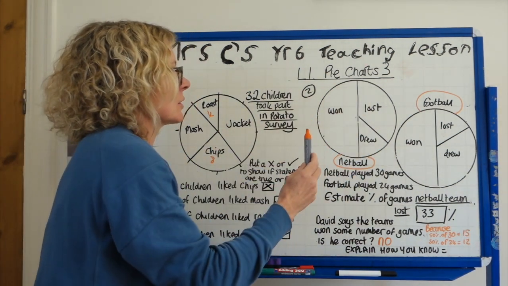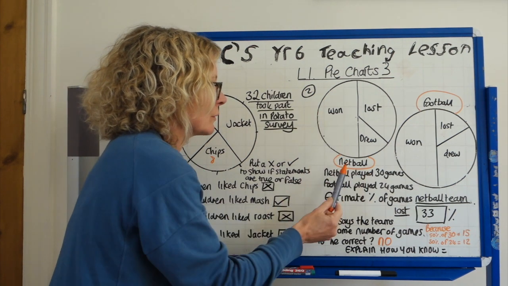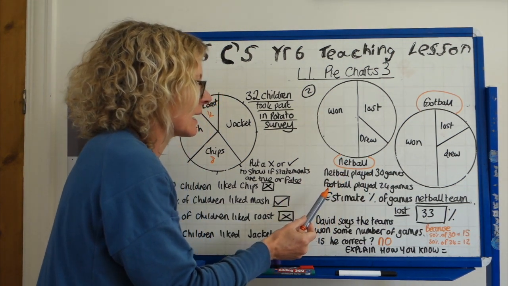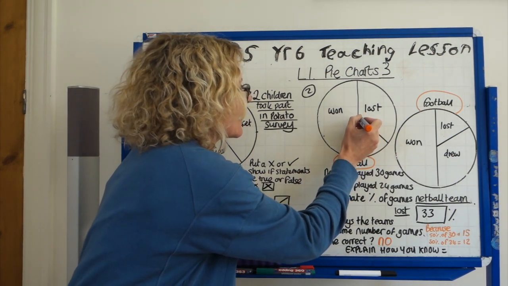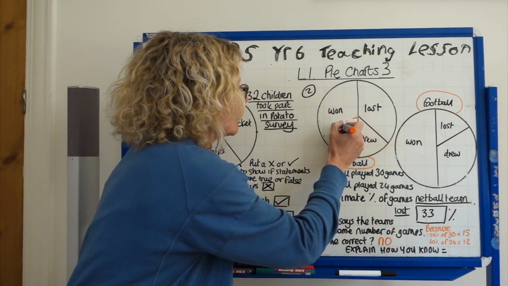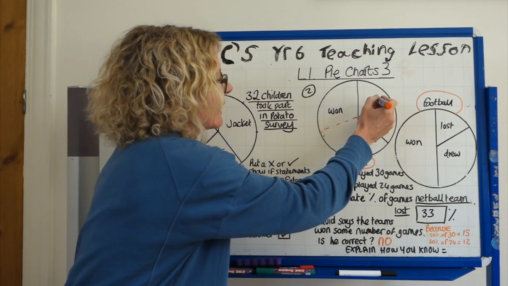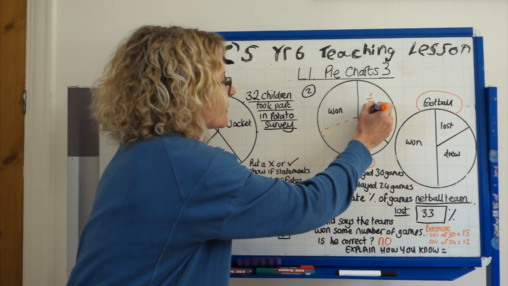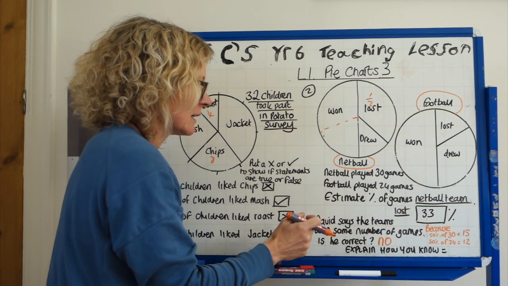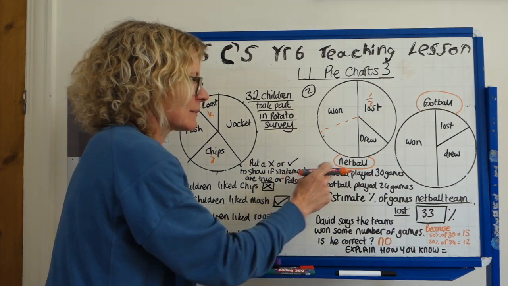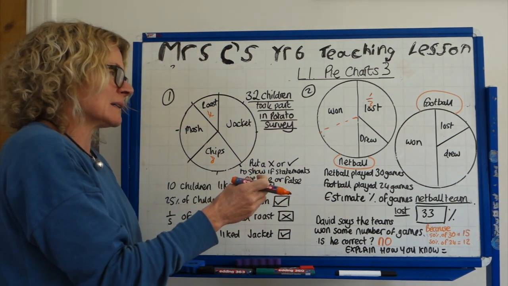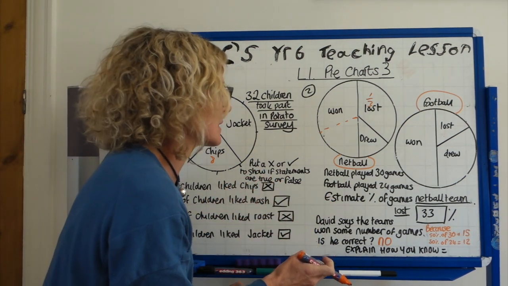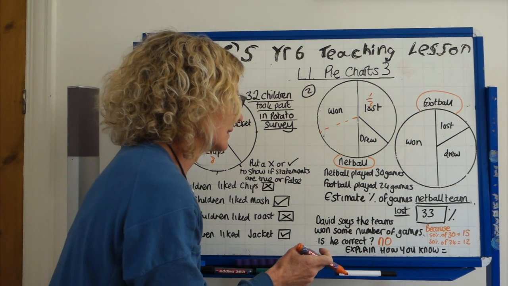Right, number 2, with your lost and won with your netball teams and your football teams, okay? Right, I drew that in there, didn't I? Because that lost looks a little bit, it was only an estimate. Looks a bit like a third, doesn't it? A third of the pie. So a third of 30, 3's into 30 would be 10.